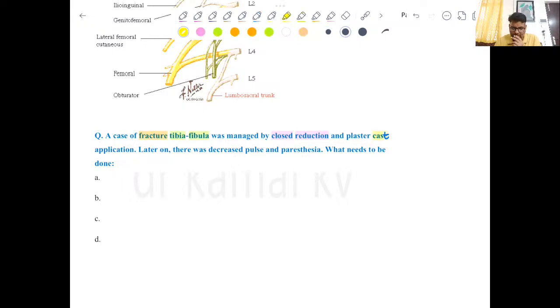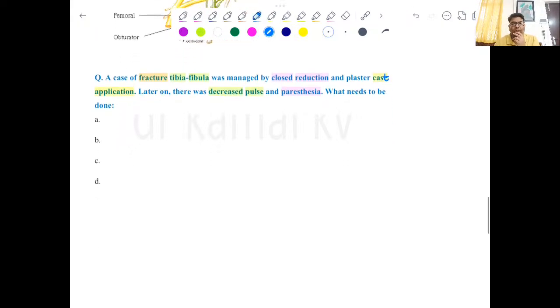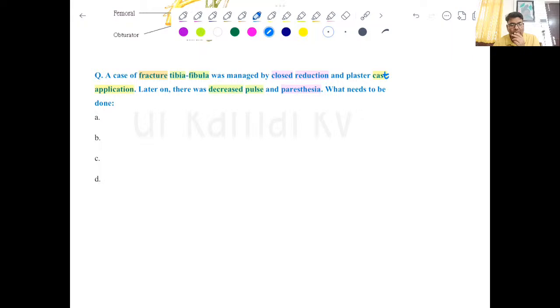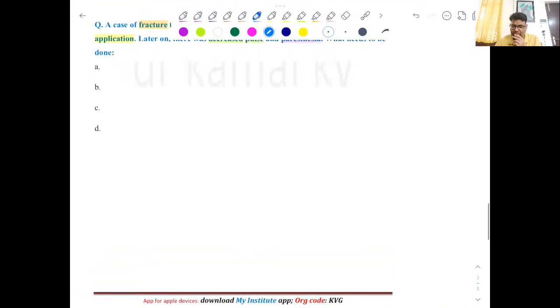Now what happened later on, it was observed that the distal pulses were feeble and the patient was having paresthesia. So what needs to be done? It was about what needs to be done, but before that you have to answer what complication has occurred. So if we just write the points, this is a case of fracture tibia fibula.